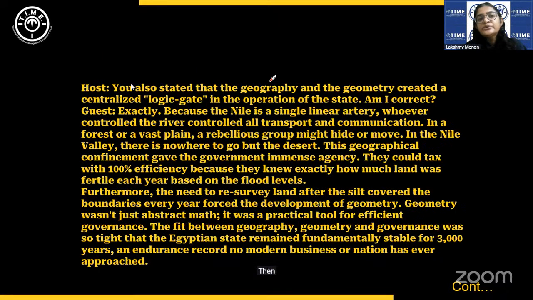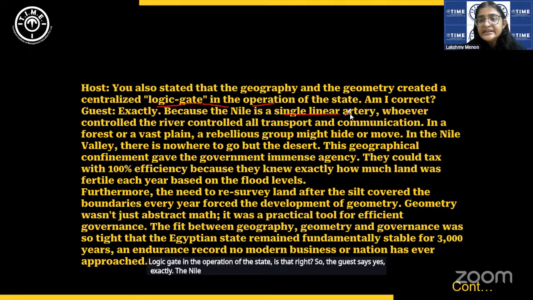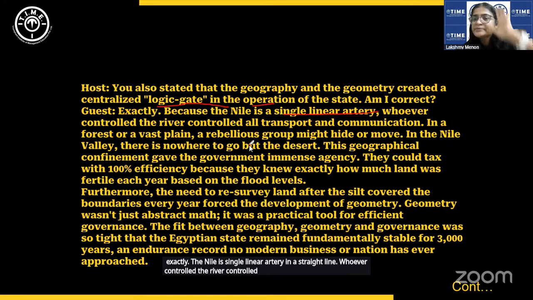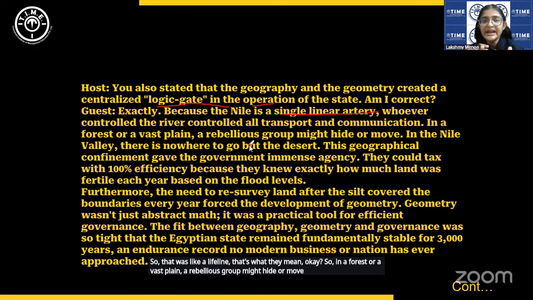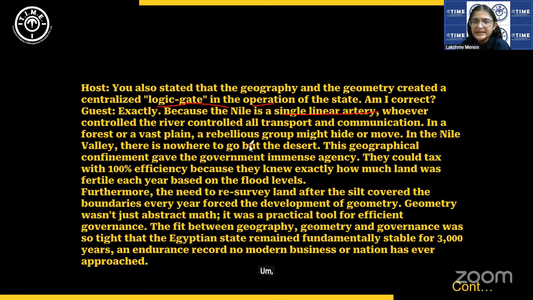Now the host is asking, the geography and geometry created a centralized logic gate in the operation of the state. Is that right? So the guest says, yes, exactly. The Nile is a single linear artery in a straight line. Whoever controlled the river controlled all transport and communication. So that was like a lifeline. That's what they mean. In a forest or a vast plain, a rebellious group might hide or move. But in the Nile Valley, there is nowhere to go but the desert. So it's quite stable and predictable.